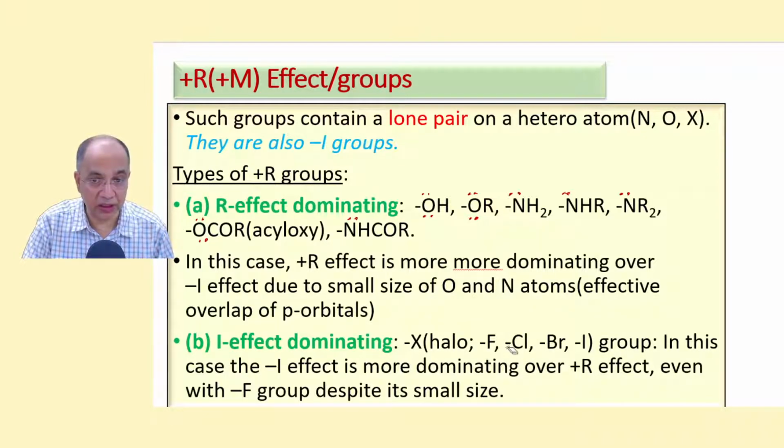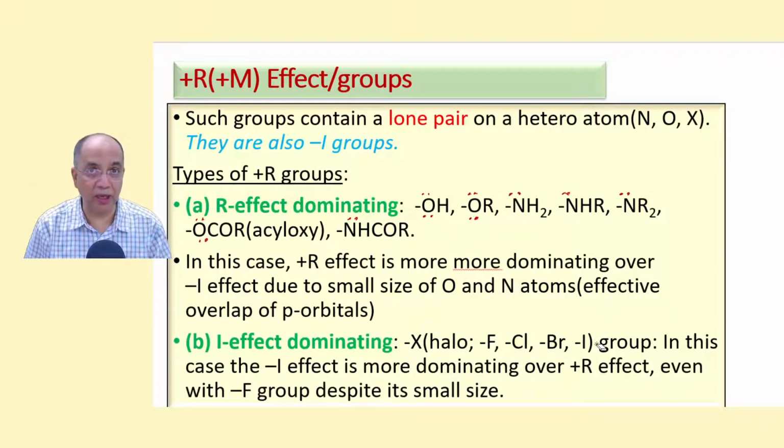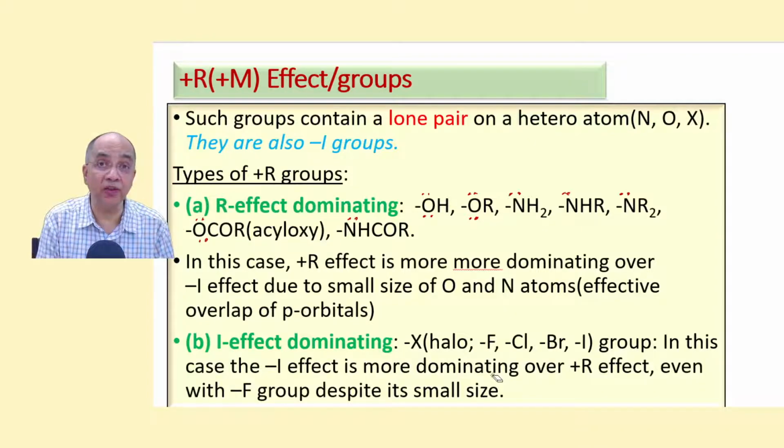For this, greater electronegativity as well as greater size. Where the resonance is less effective because of larger size, the sidewise overlapping is less probable. And fluorine is because of its high electronegativity, although the size is small.